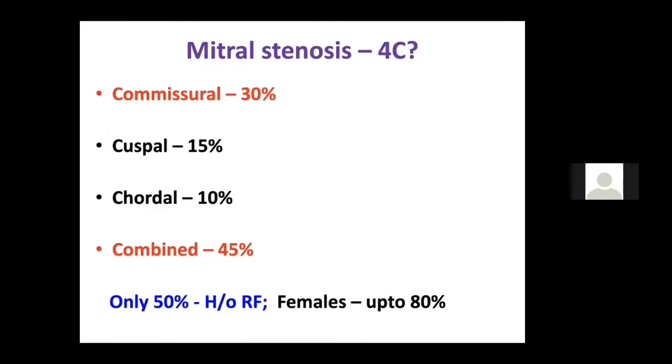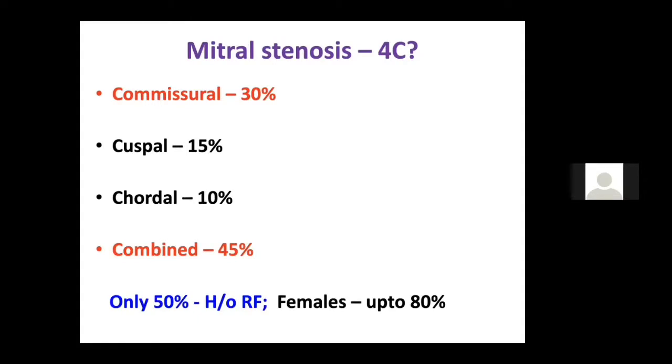The most common is the commissural involvement. We know any valve, like a mitral valve, has few parts: a leaflet, then we have commissures where the leaflets join, then we have a cusp of the leaflet, we have chordae in the LV, and then we can have other causes. But the most common is commissural fusion. There is a commissural fusion that causes mitral stenosis. Next is the cuspal. It is because of leaflet thickening. That is why it is called cuspal. Then we have chordal involvement, subvalvular. It is subvalvular, that is, the chordae are involved.